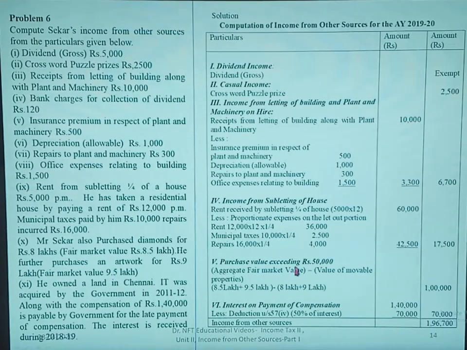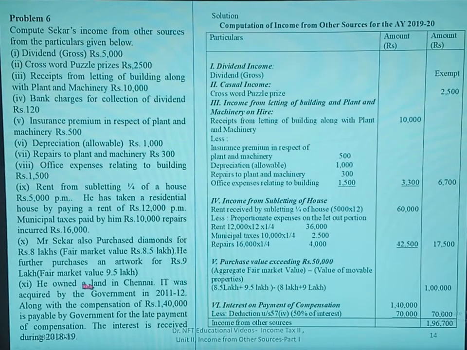For purchase value exceeding 50,000, we have to see aggregate fair market value for both the movable assets, that is diamonds as well as artwork, is 8.5 lakh plus 9.5 lakh, and value of movable property is 8 lakhs plus 9 lakh. If you deduct, you get 1 lakh rupees, which exceeds 50,000. So the whole amount is taxable, which we have seen in the provision already.